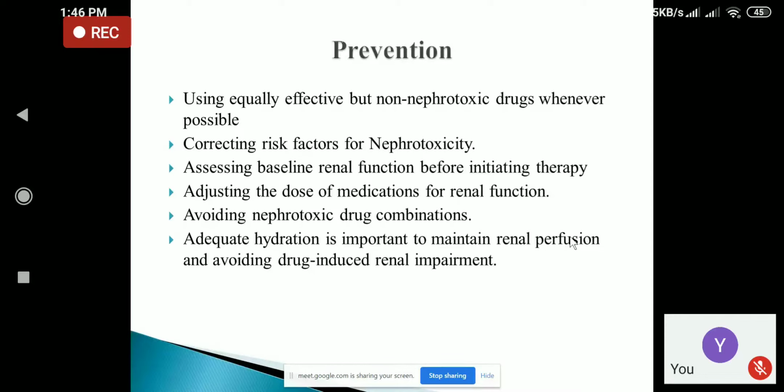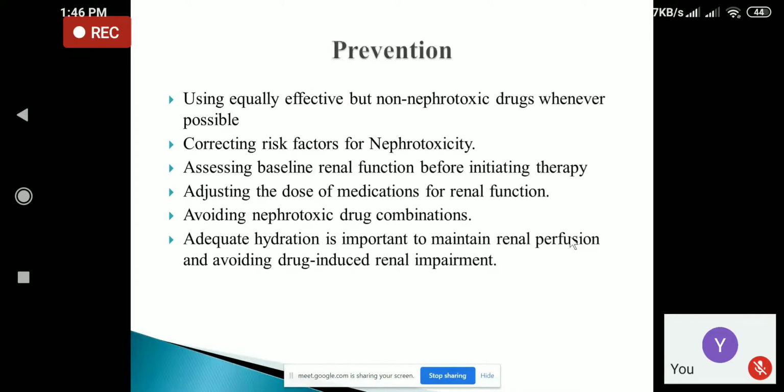And we have to adjust the dose of medication for renal function. We have to give the correct dose to the patient, or if we give a high dose of the drug, it may affect the renal function and cause nephrotoxicity. And avoid nephrotoxic drug combinations. We shouldn't combine nephrotoxic drugs together.